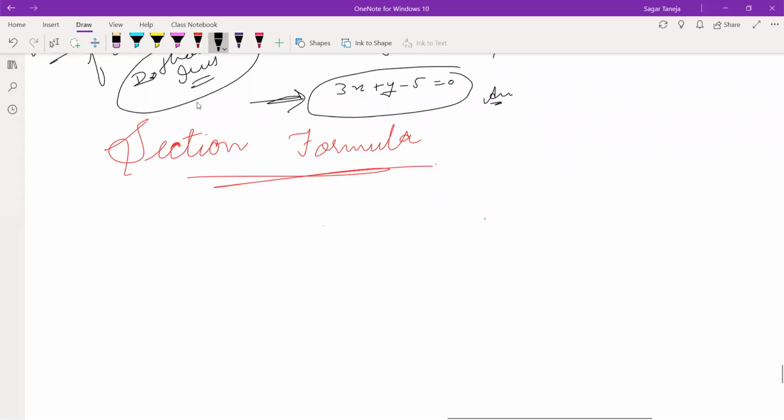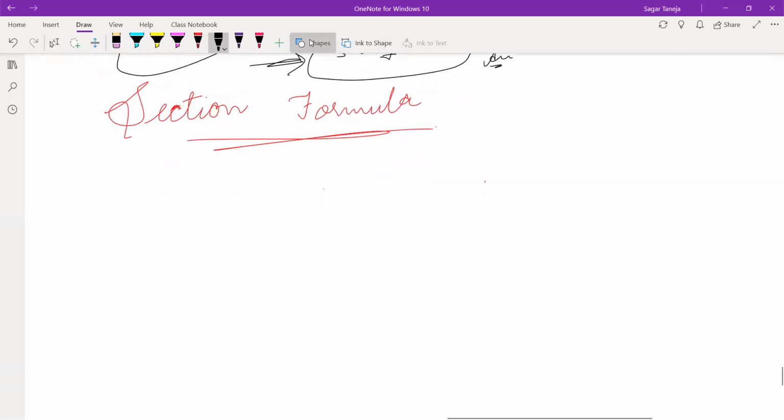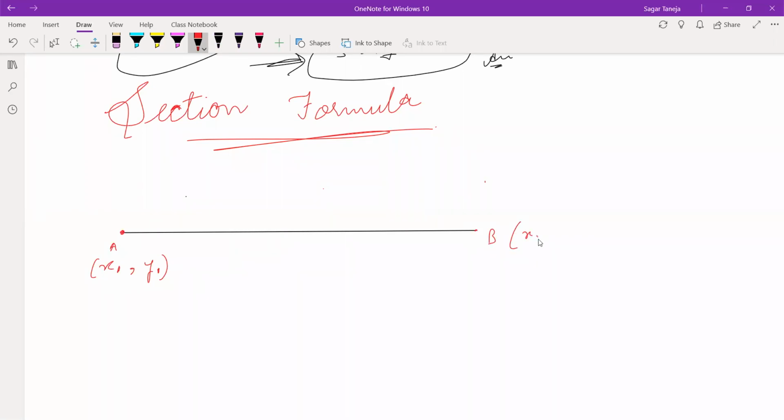What is section formula? See this: if there is a line, we can say there are 2 points lying here. Let the coordinates of this point be x1, y1, and the coordinates of point B, let it be x2 and y2 as usual, the way we have written in the first exercise.